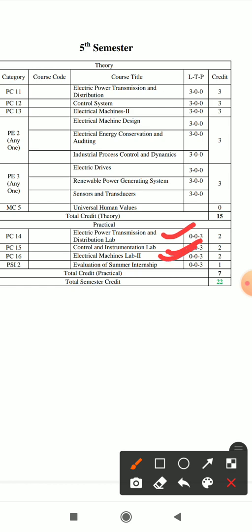Next, if we talk about the fourth option, that is the evaluation of summer internship. In this subject you have to go for a summer internship at the end of the session, and after completion of the summer internship you will get some score. That mark will be sent to BPUT, that is the UMS portal.